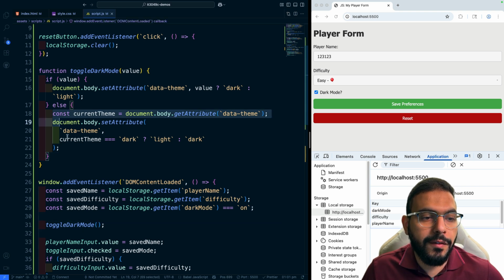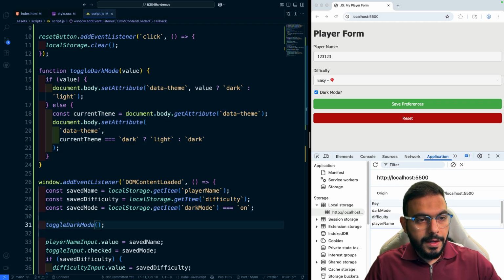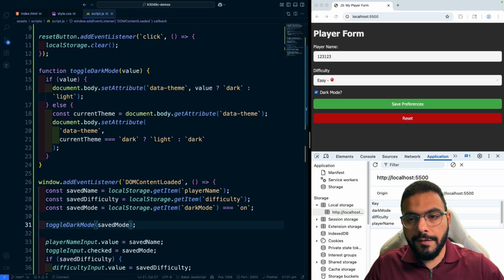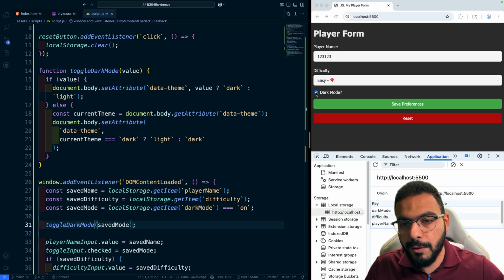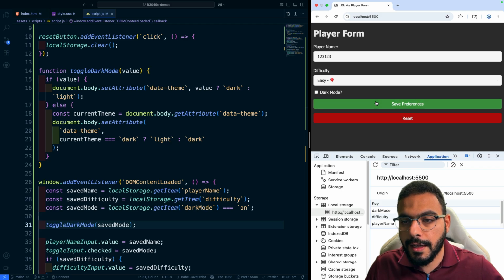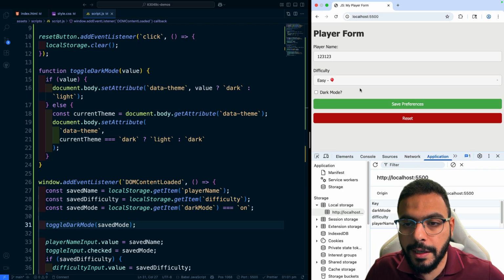So it actually went to the fallback scenario here. But if I do provide a value of the saved mode and save that, now because my saved value is dark mode, we get the dark mode. If I uncheck that and save it and refresh the screen, we go back to the light mode.